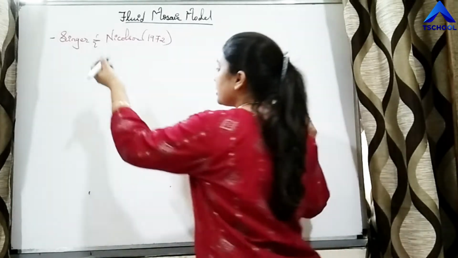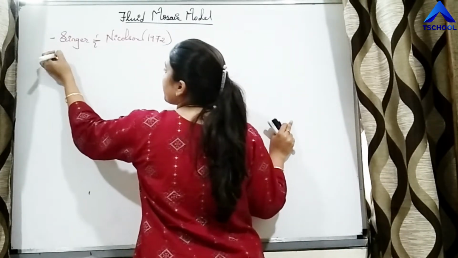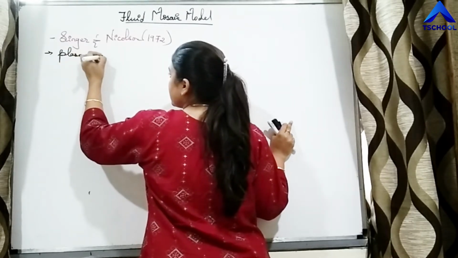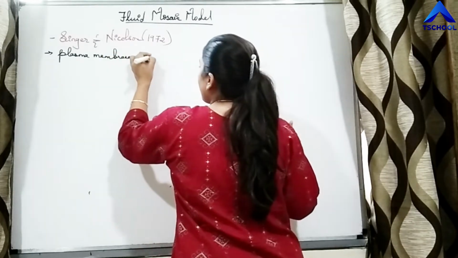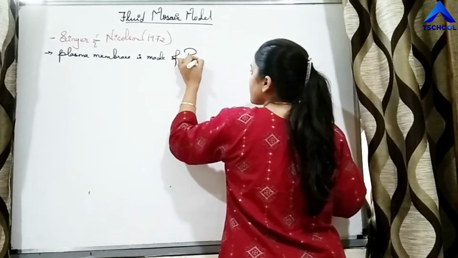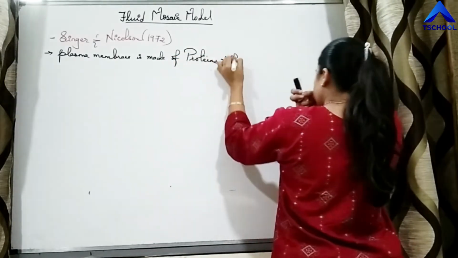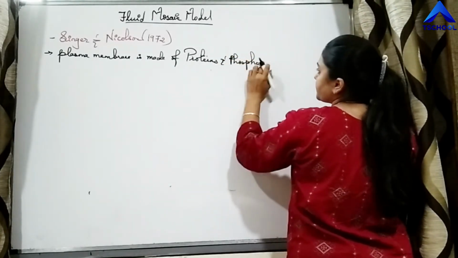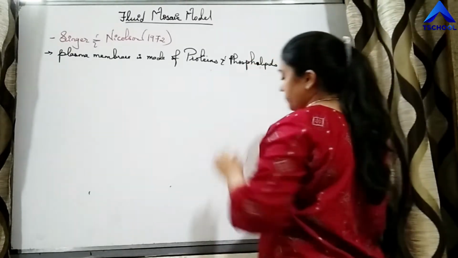So the scientists explained that the plasma membrane is made up of proteins and phospholipids.